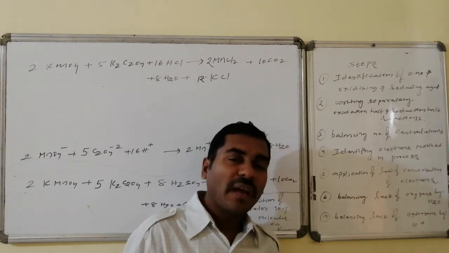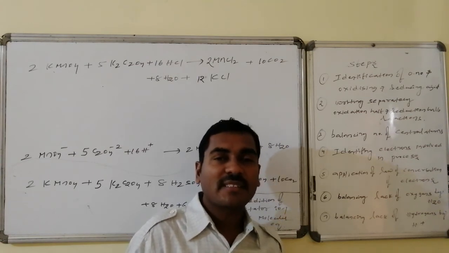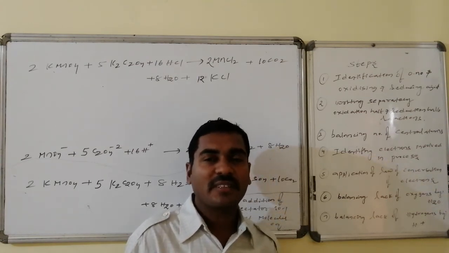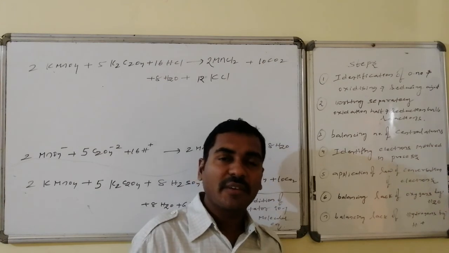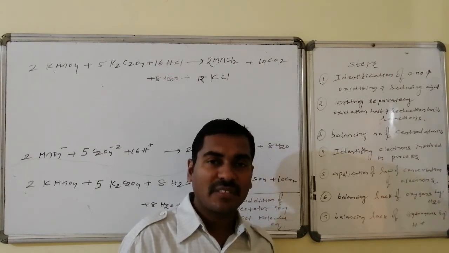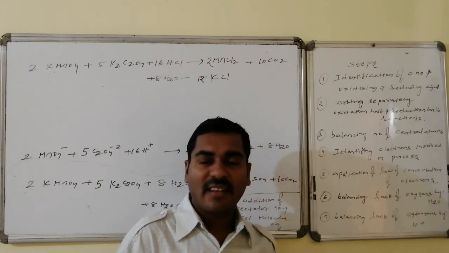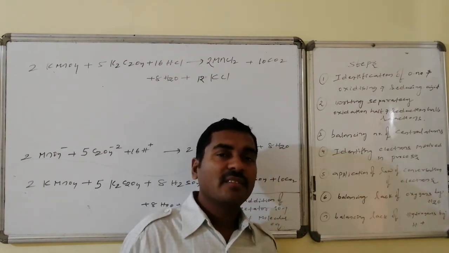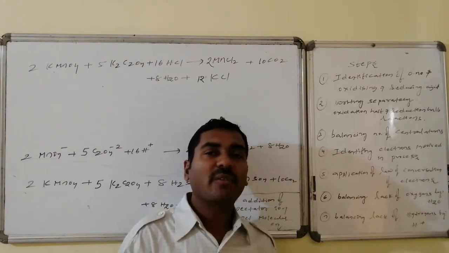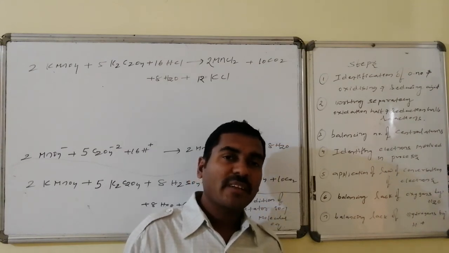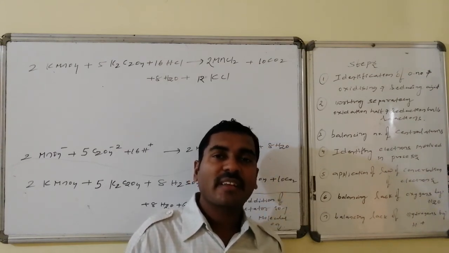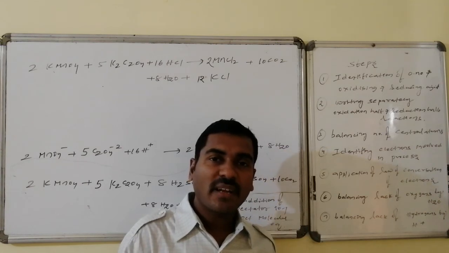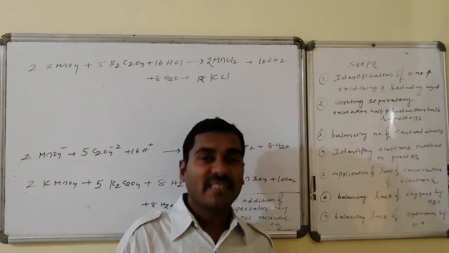Now comes the balancing of atoms other than the central atoms, because the central atoms are already balanced. Among these other atoms, the first priority will be oxygen and the last priority will be hydrogen. So oxygen is balanced by adding water molecules, followed by balancing any lack of hydrogen atoms, as it is an acidic medium, by addition of H plus ions.